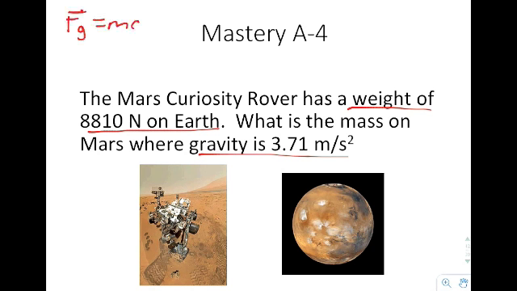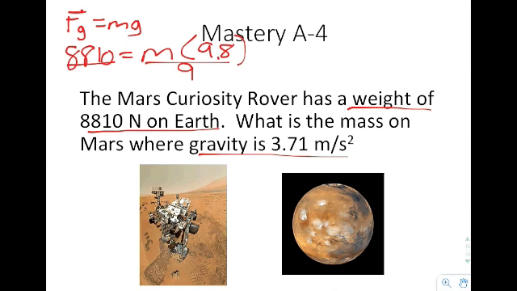So the equation that I have is going to be Fg equals mg. Now, if I were to go ahead and say, okay, I have the weight on Earth equals this times the mass and then 9.8, that's the acceleration due to gravity on Earth. Whenever you do this, you can go ahead and solve for the mass. Divide both sides by 9.8. And when you do that, you get the mass on Earth to be about 899 kilograms.